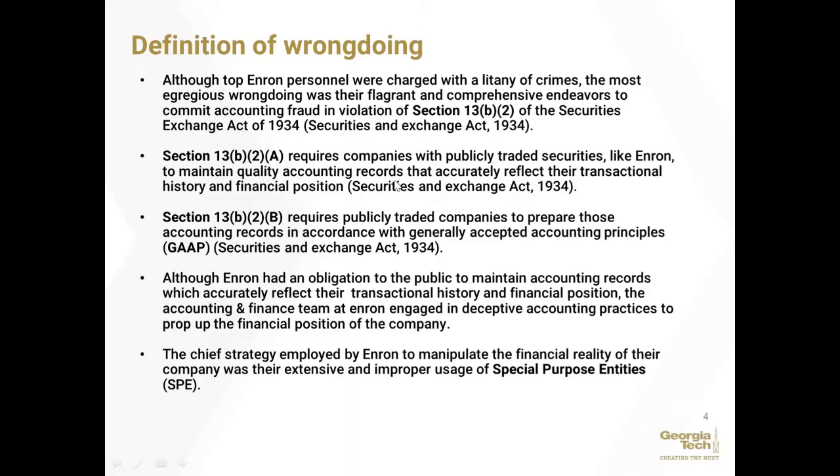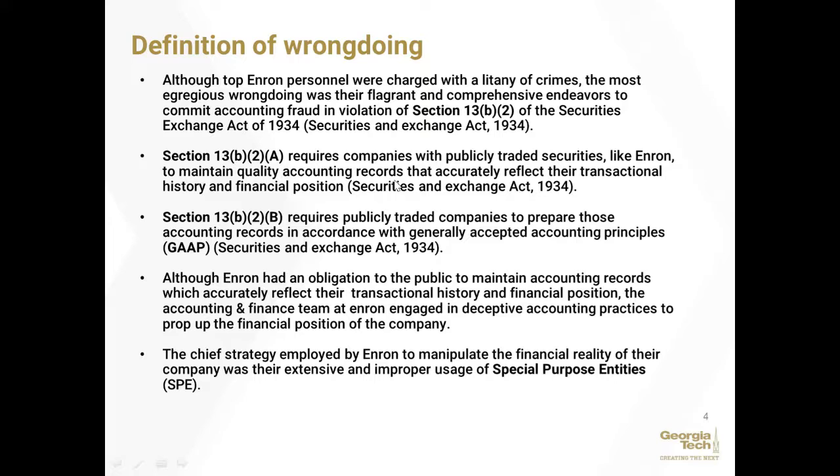Section 13B, Section 2, Part A requires that companies with publicly traded securities like Enron maintain quality accounting records that accurately reflect their transactional history and financial position. Part B requires that publicly traded companies prepare those accounting records in accordance with generally accepted accounting principles, or GAAP.